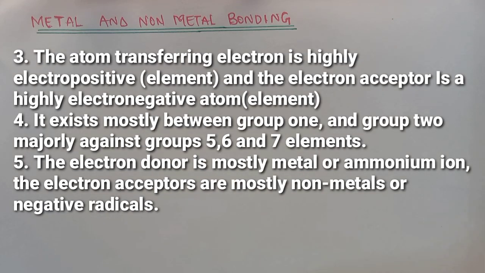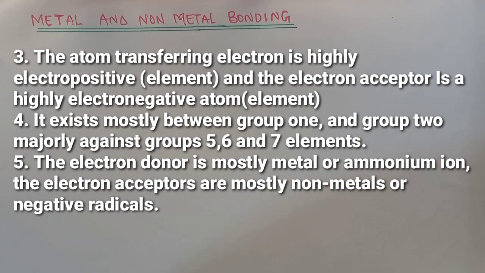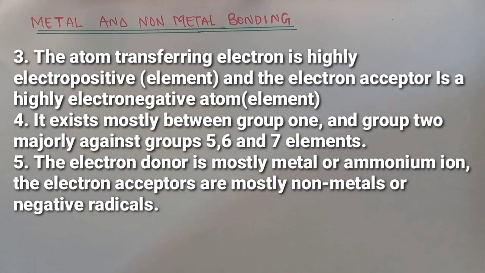3. The atom transferring electron is a highly electropositive element, and the electron acceptor is a highly electronegative atom. This highly electropositive element, we call metals. The highly electronegative element, we call non-metal. 4. It exists mostly between group 1 and group 2 reacting with groups 5, 6, 7 in the periodic table.